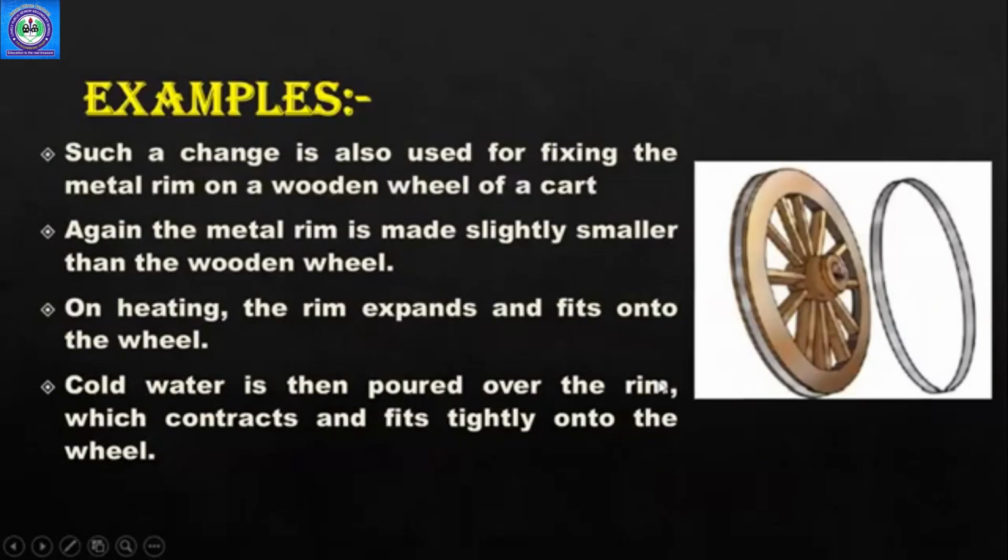Another example is this wheel one, which we have discussed earlier, that this is a wheel and this is the rim. As you can see, this rim is smaller in size than this wheel, right? We heat it to expand. ये थोड़ा सा बड़ा हो जाता है, फिर हम इसे wooden wheel के चारों तरफ लगा देते हैं, and then we put a lot of water on it to cool down, and once it is cooled down, it becomes small again, comes back to its small size, and it is tightly fit on this wheel.